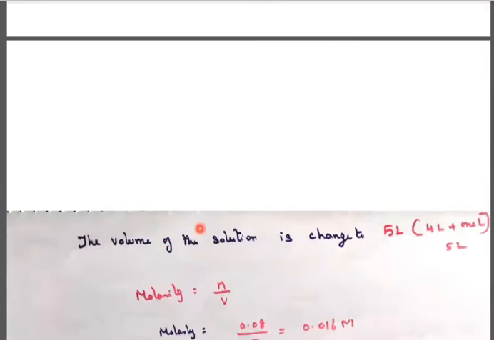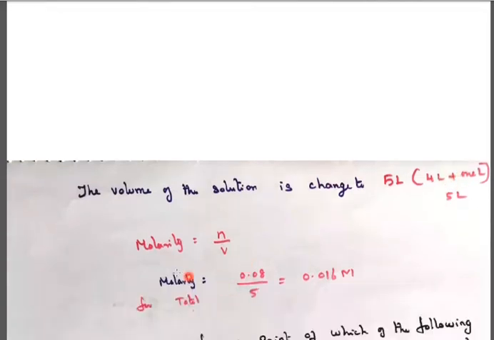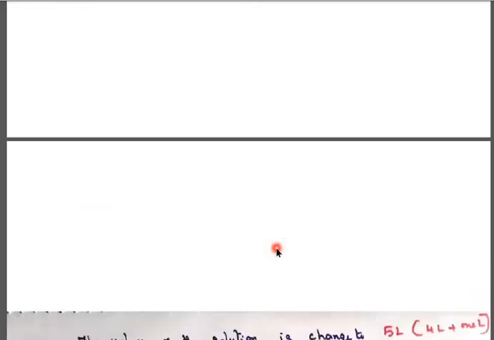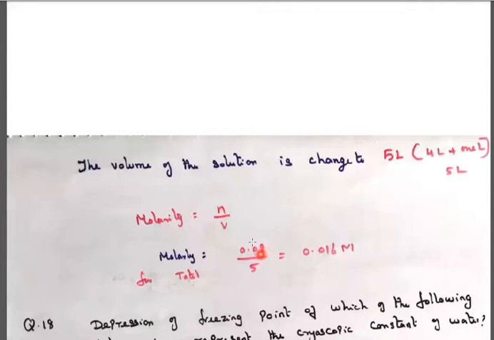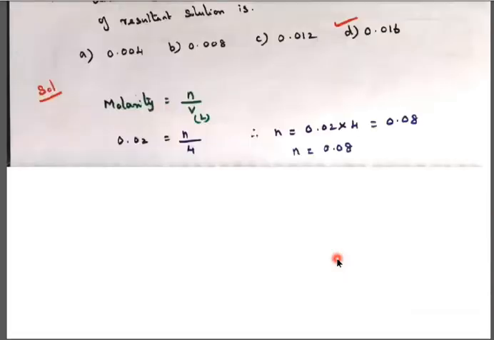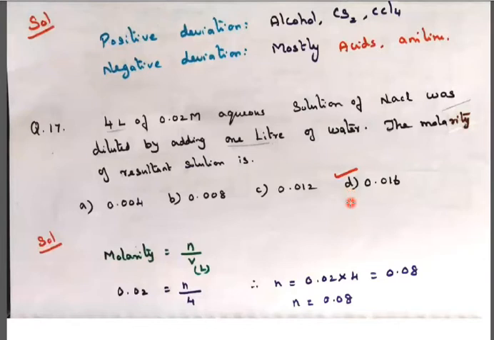But the volume of the solution has changed to 5 liters, because adding 1 liter to the 4 liters makes it 5 liters. So molarity is equal to n by V. Calculating, n we already found as 0.08 and the volume has changed to 5. So 0.08 divided by 5, we get 0.016 molarity.